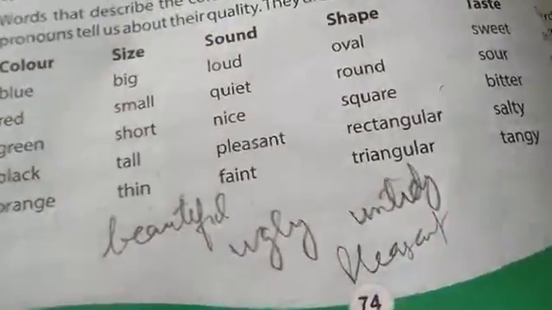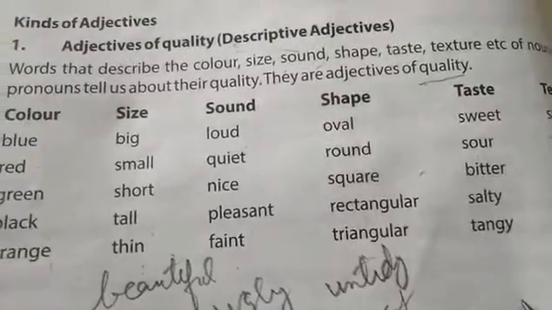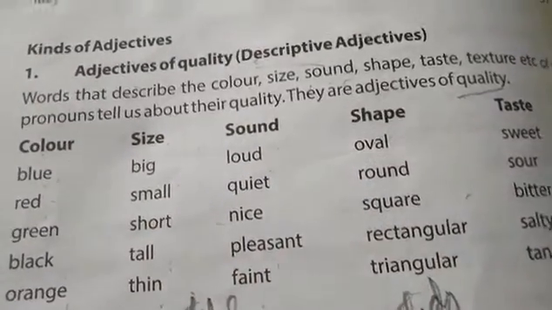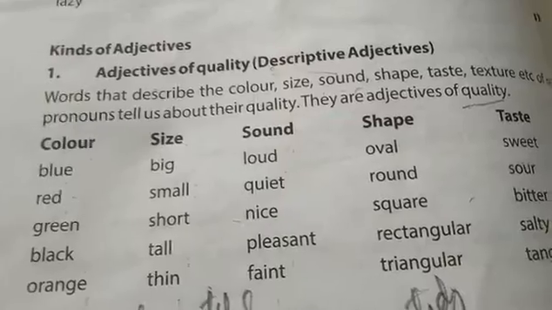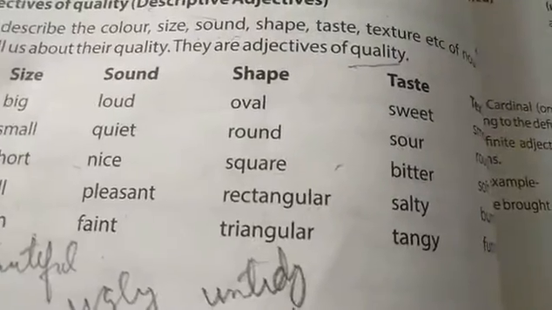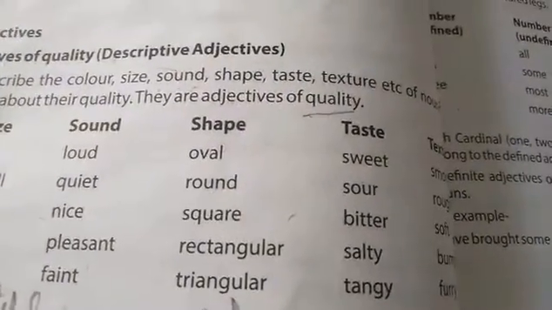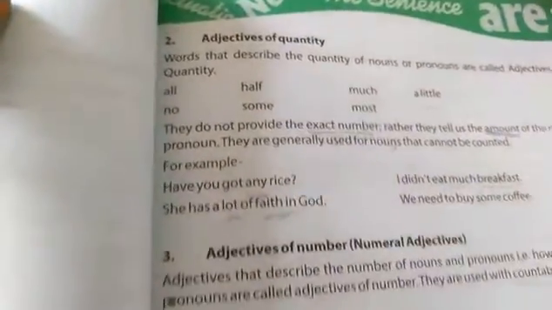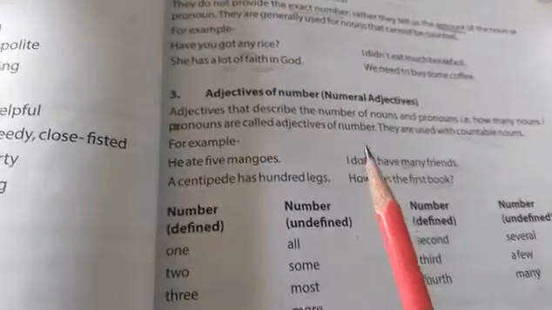All these also tell us about the quality. Not only these words, there are many more words which indicate the quality. We will discuss those also in our next video. So you can just go through this. Then we have discussed the adjective of quantity and adjective of number.